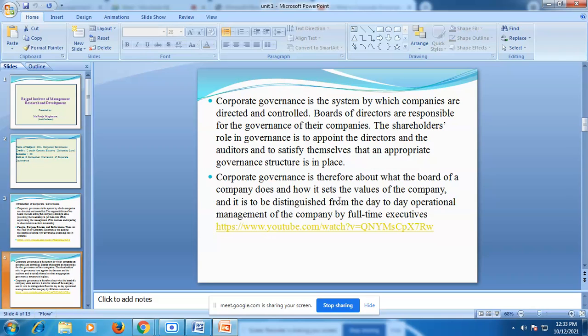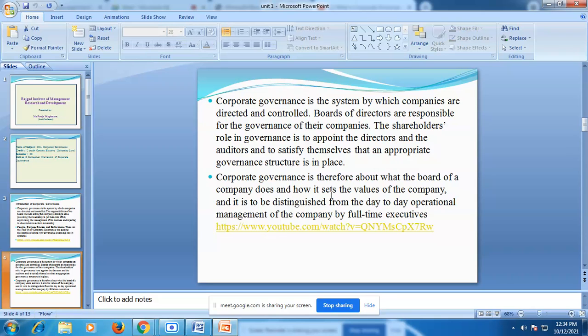So corporate governance is therefore about what the board of the company does and how it sets the values of the company. As I've told you, corporate governance sets the vision and mission of that company. Decision making also takes place in corporate governance, and also directing and controlling of that company. So these things are done by corporate governance. Due to this it is very easy for the company to achieve the objectives it has set. So the company will get a profit, and that profit gets divided among the shareholders as per their norms.